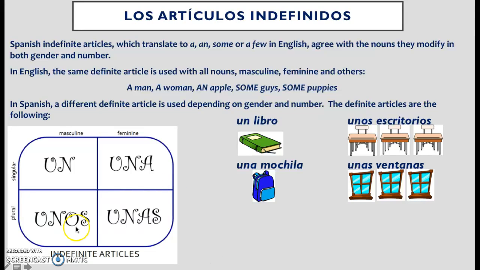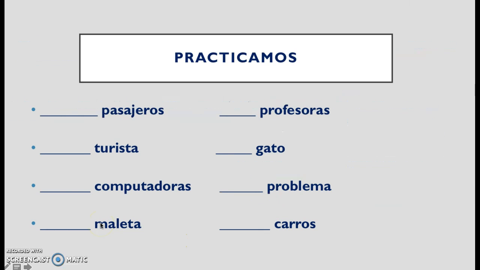Now, how do you match your indefinite article with your noun? The same way that you match your definite article with a noun. But here are your indefinite articles. Repeat after me. Repite. Un, una, unos, unas. Un libro. Libro is masculine and singular. Un. Mochila is feminine and singular. Una mochila. Escritorios, masculine plural. Unos escritorios. Ventanas ends in AS, plural, feminine. Unas ventanas.